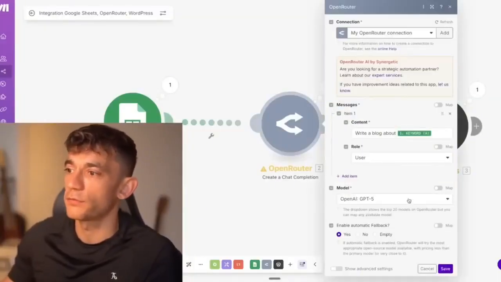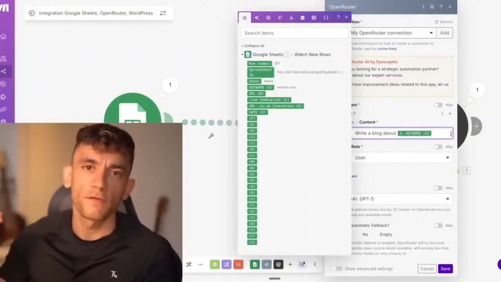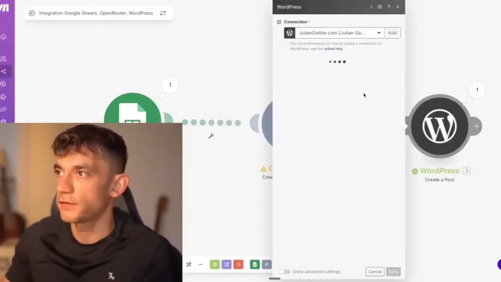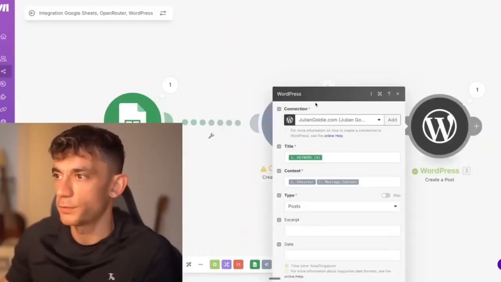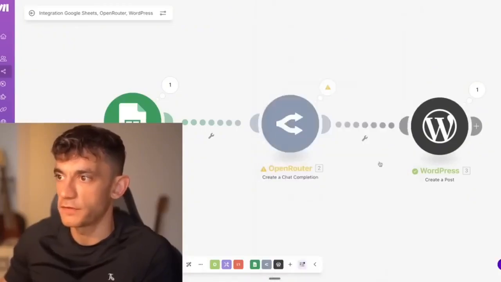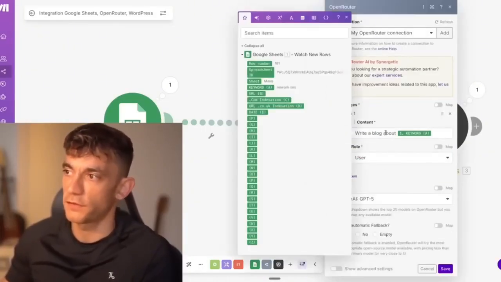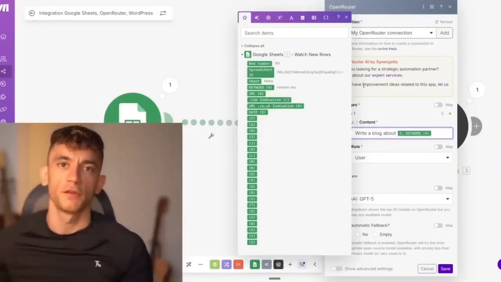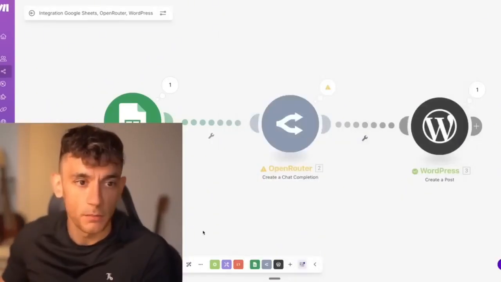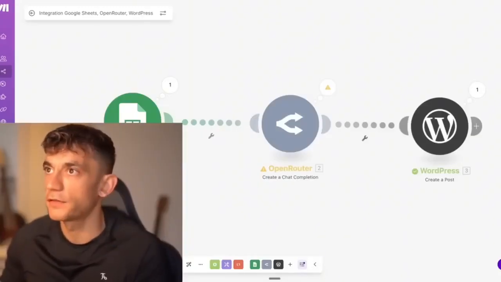And then if you go inside OpenRouter here as well, you can see that you just say write a blog about, but you would say format it in, for example, HTML or something like that. And then if we go over to WordPress here, let's see what format we've got for WordPress. Yeah, so it drafts it down, and there we go. It takes the information from GPT-5. Again, I would change the prompt here just to make it much nicer formatted. So inside the content section, you might say, okay, write that in Markdown or write that in HTML, etc., and just make it a lot nicer. But yeah, basically, there we go. So we're good to go. And that is number 3.